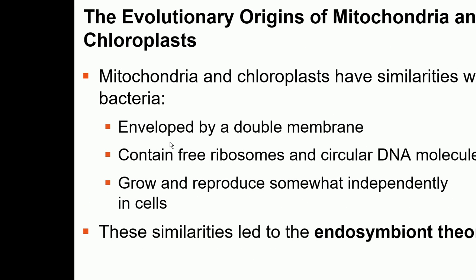There is a lot of evidence to support the endosymbiotic theory, and also you will see that these organelles, mitochondria and chloroplasts, have free ribosomes in them, and they also have DNA in them. Because bacteria have their own chromosome, these organelles also have their own DNA and free ribosomes, which basically proves that these organelles are actually bacteria. There are many more. The size is also like that of a bacteria. So there is a lot of evidence to prove this endosymbiotic theory.